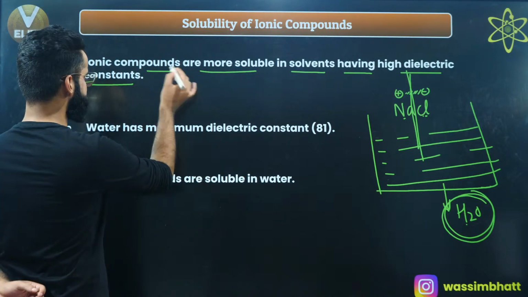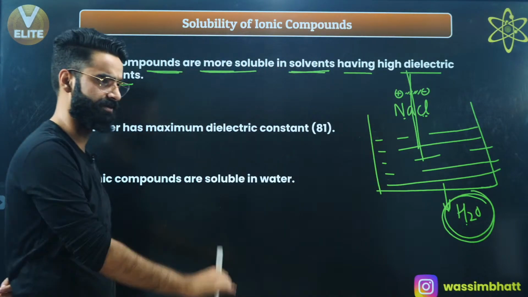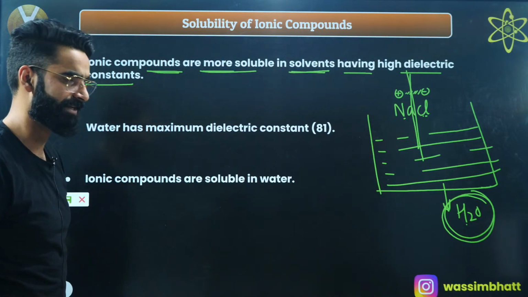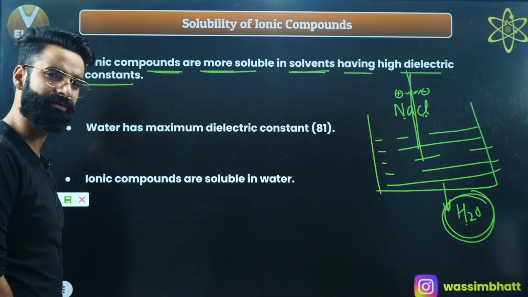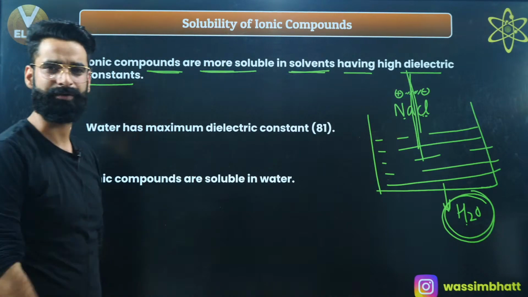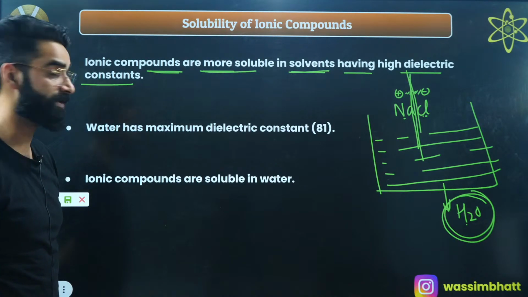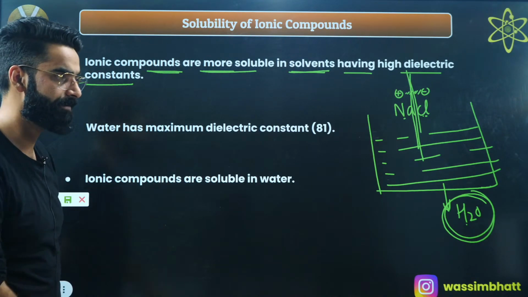Look at the first statement: ionic compounds are more soluble in those solvents which have a high dielectric constant. I think it's simple and understood. The more the dielectric constant of the solvent, the more is the tendency of the solvent to weaken the force of attraction, and the more is going to be the solubility of the ionic compound. So, first point: ionic compounds are more soluble in solvents having a high dielectric constant.